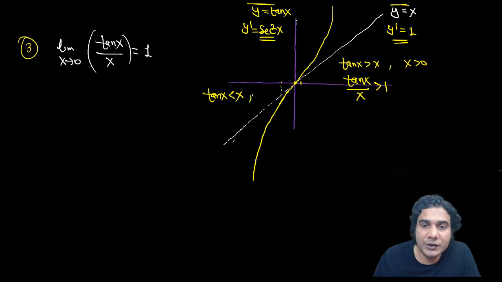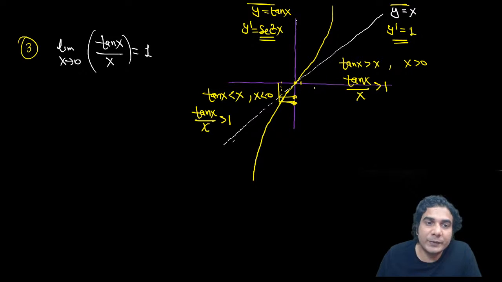But if you take the ratio, if you divide by x, x is negative, so this inequality will be reversed, so tan x upon x will be more than 1. So magnitude wise tan is greater, right? Whether it is right side of 0 or left side of 0. On the left side of 0 both are negative, magnitude wise tan is greater, so minus minus anyways will get cancelled and magnitude will matter, okay? So the magnitude of tan is greater, so tan x upon x will be more than 1. So this is what you need to remember.